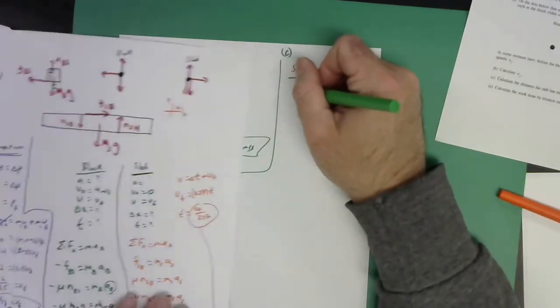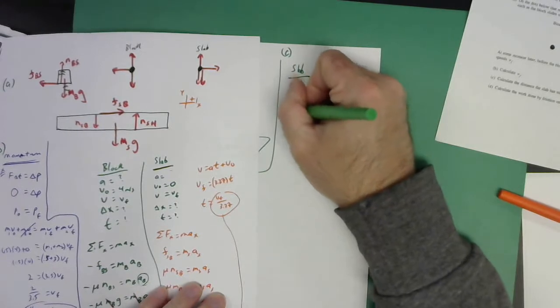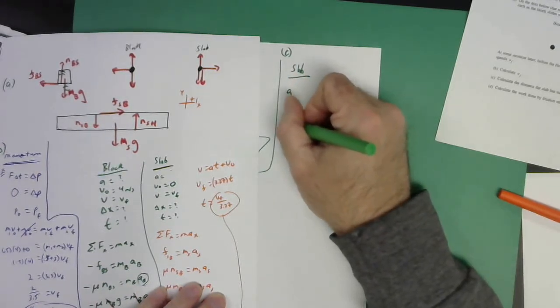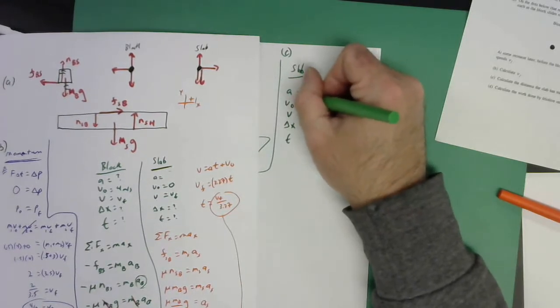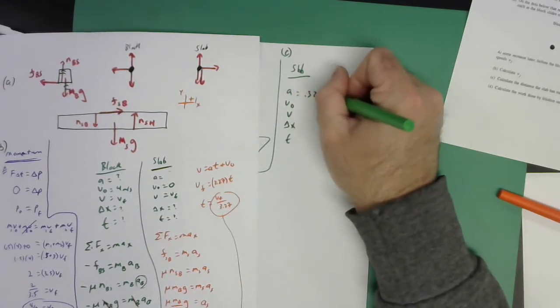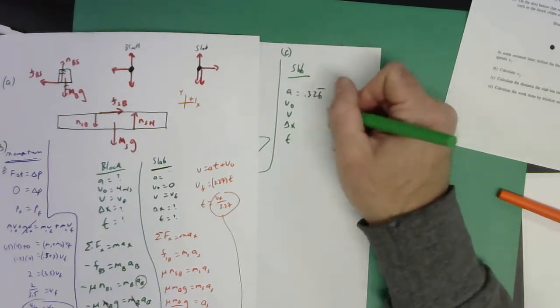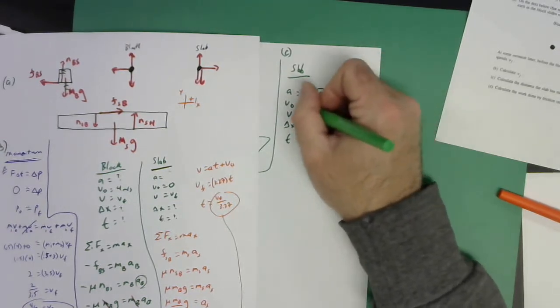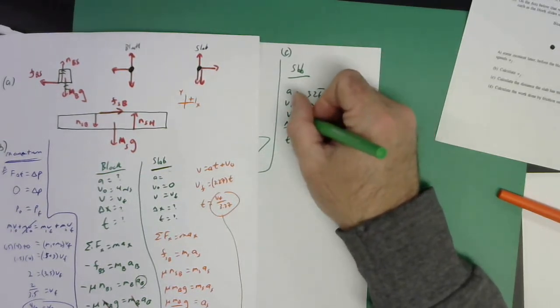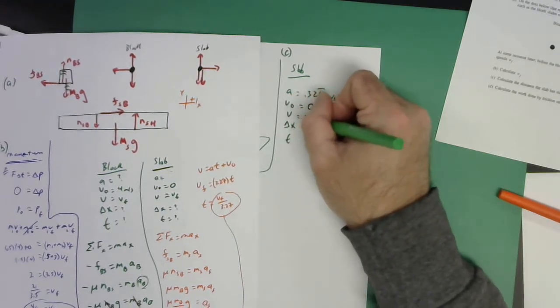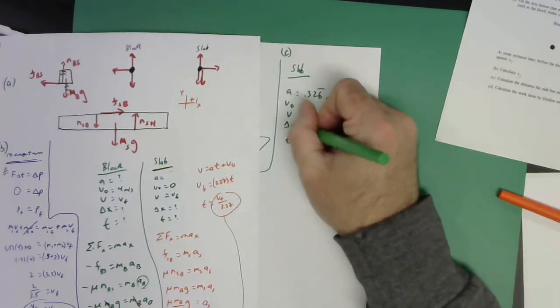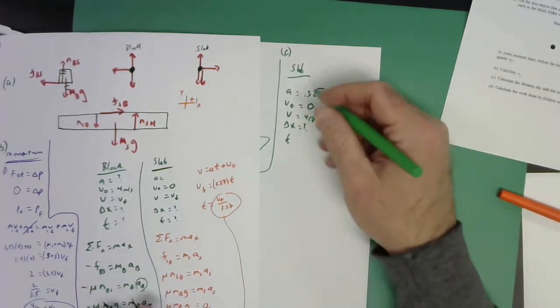And so for the slab, hey, look, we've got a, v naught, v, delta x, and t. And look, we now know all these values. We found the acceleration, that was 0.326666666, right? We found the initial velocity was 0 for the slab. The final velocity, we just found the final v was 4/7 meters per second.